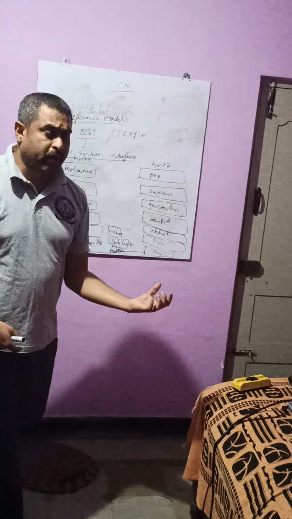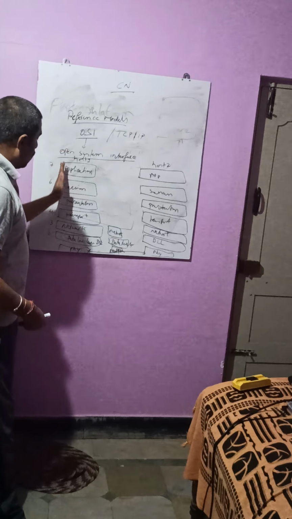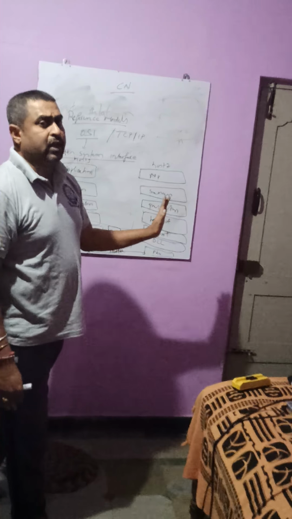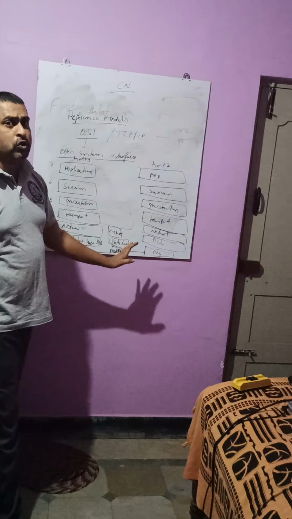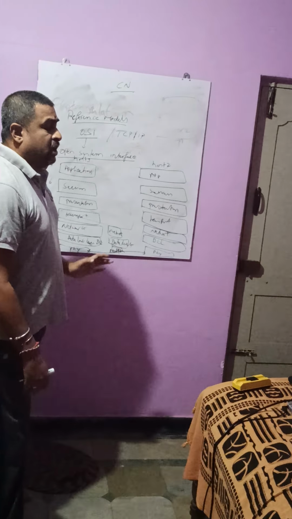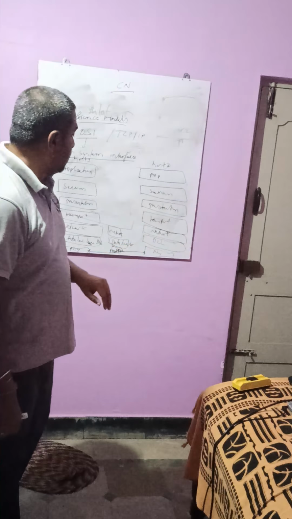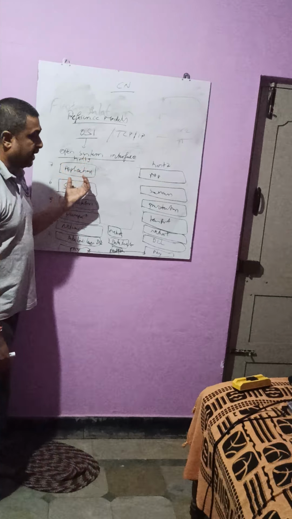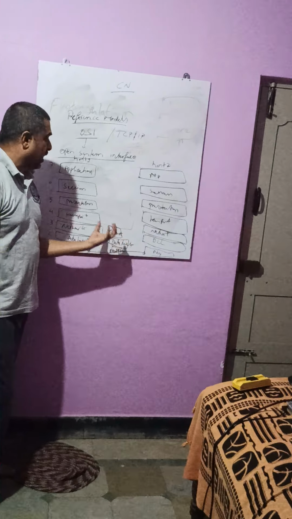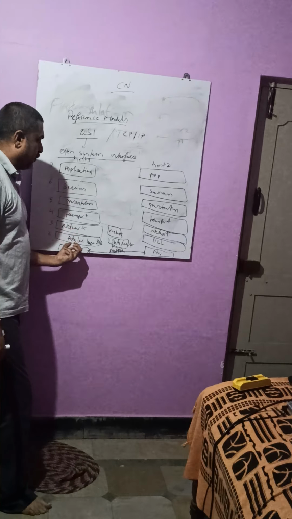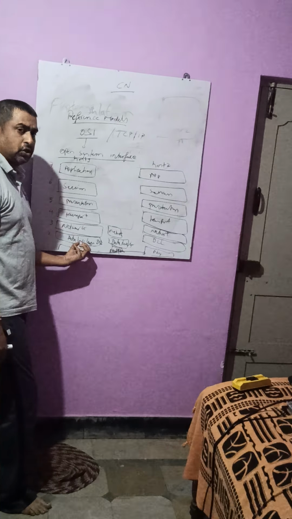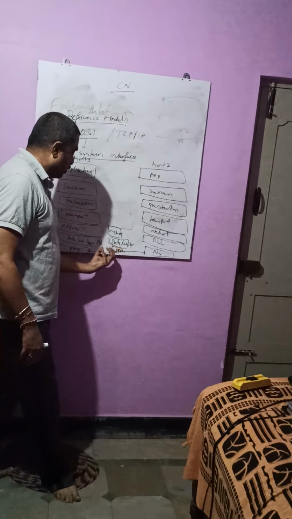This is a very important point: from source and destination only we need all the 7 layers functioning, but in between nodes we never need all the 7 layers. Why? Because the store and forward method, or a packet switching method, will be there. Assume now in between one node is there, and this is the source and this is the destination. The packet will be sent from this particular source to this node first, host to host communication.